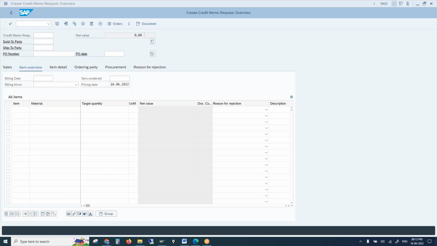As I told you, we can create a transaction independently, or we can create a transaction with reference, right? But there are a few transactions where the reference is mandatory. We cannot create or process these documents independently. We have to mandatorily reference the preceding document.